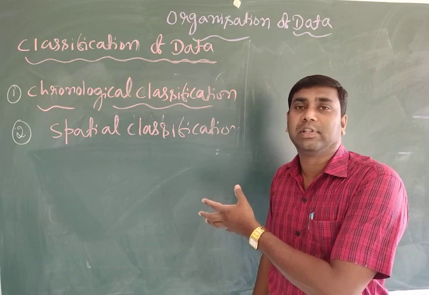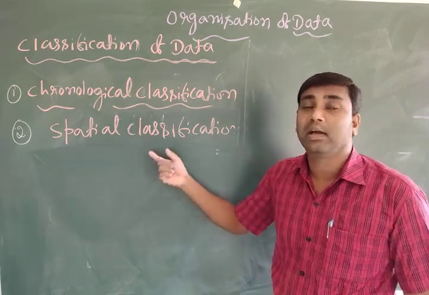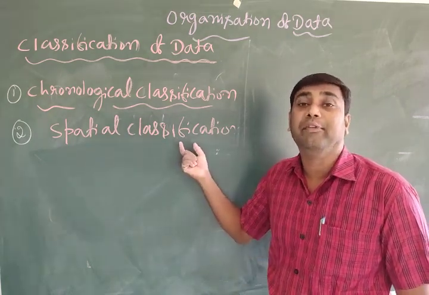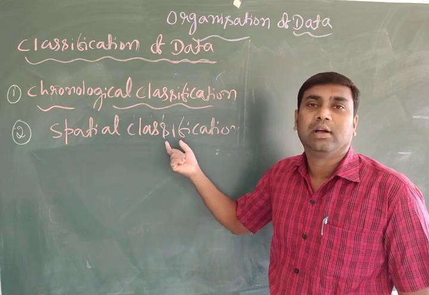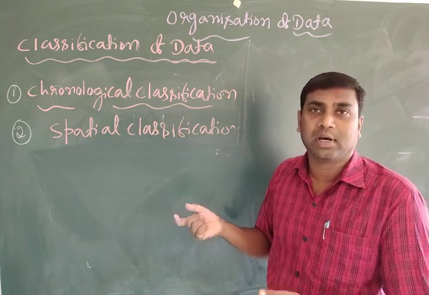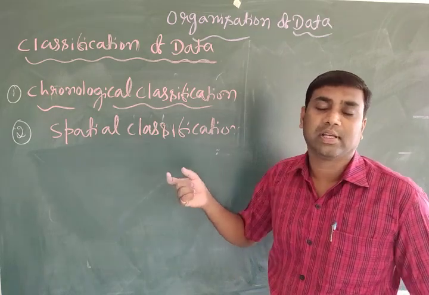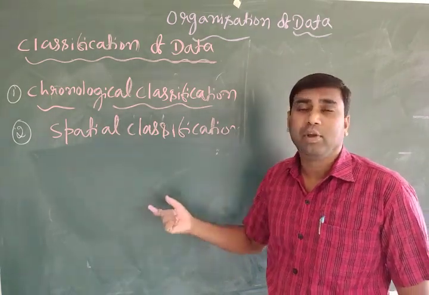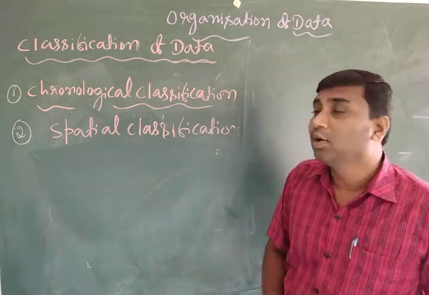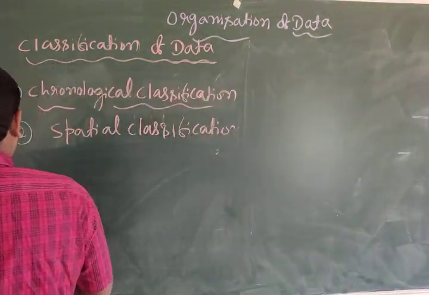We discussed this with the help of a table, such as yield of wheat in America, Brazil, China, France, Denmark and India. Now we are moving to another classification, that is qualitative classification.